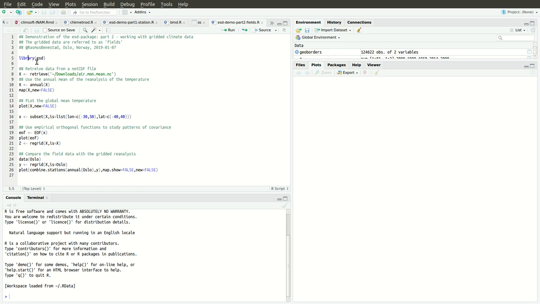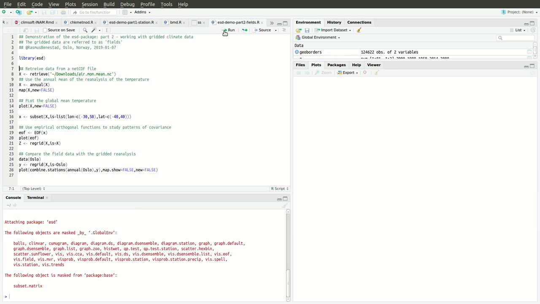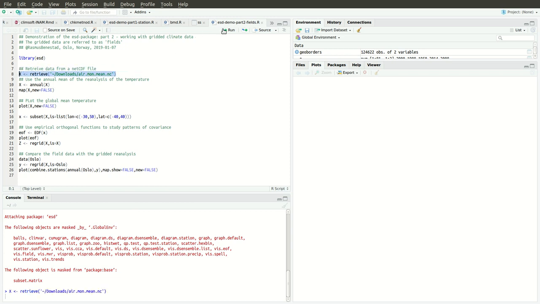Hello. In the second part of the ESD demonstration videos, I'm going to show you how you can work with gridded data. Basically, we have to activate the ESD package, and then we use retrieve to read the data from a netCDF file, like that.